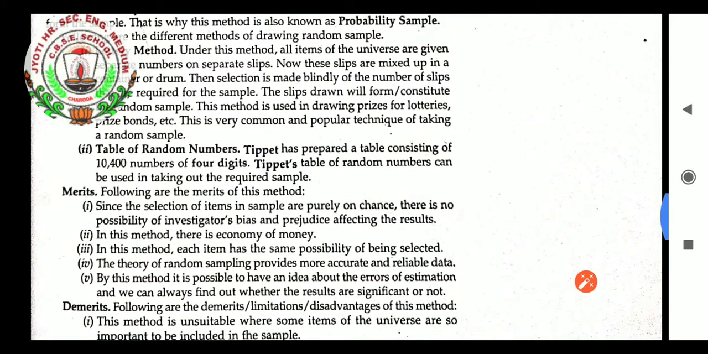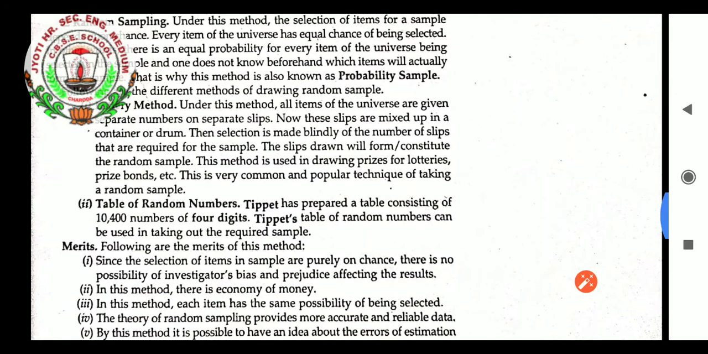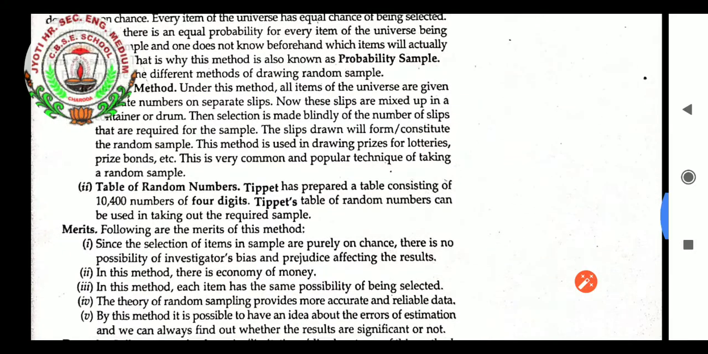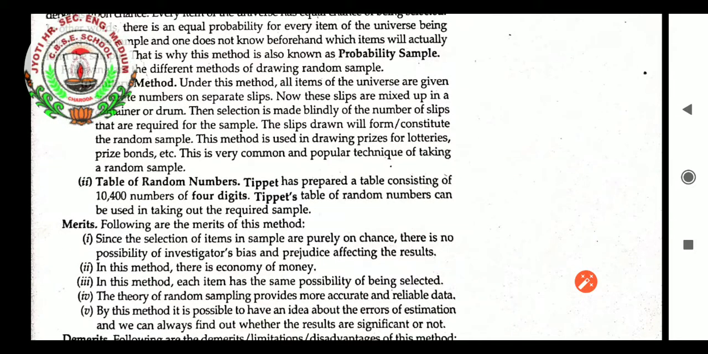Following are the different methods of drawing a random sample. The very first is the lottery method. Under this method, all items of the universe are given separate numbers on separate slips. These slips are mixed up in a container or drum. The selection is made blindly, of the number of slips that are required for the sample. The slips drawn will constitute the random sample. This method is used in drawing prizes for lotteries, prize bonds, etc.